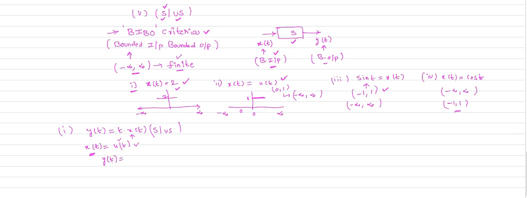What is your output y of t for the input u of t? It is t times u of t. Now what is t times u of t? It is your ramp signal. That is your output y of t. So can we get a bounded output or not? y of t is nothing but a ramp. It keeps increasing. So this is your y of t.